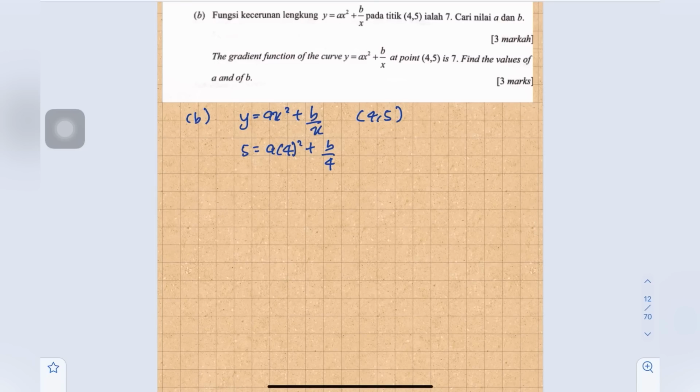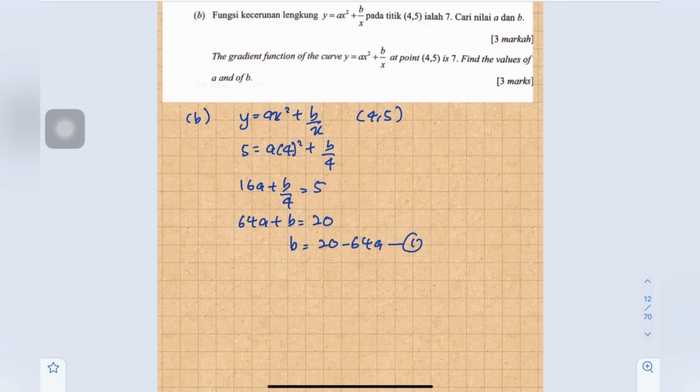Okay, so this one what do we get? 16a plus b over 4 equals 5. So then all multiplied by 4. So 64a plus b equals 20. So then we can make b the subject. Okay, so which equals 20 minus 64a. Okay, so this one is equation number 1.